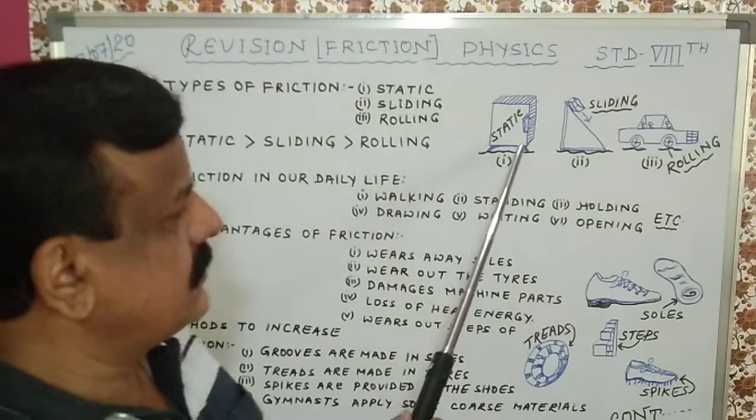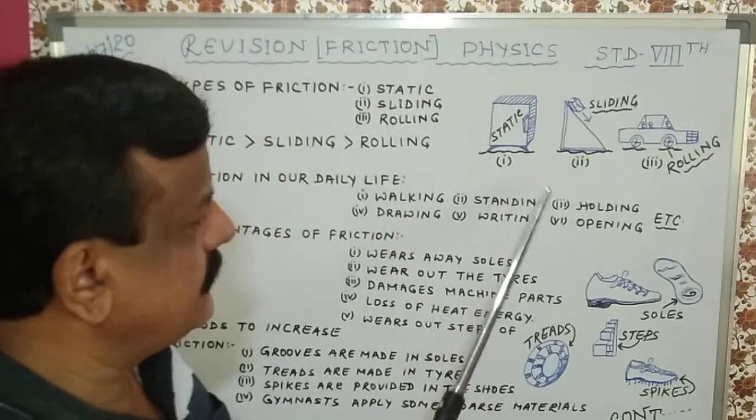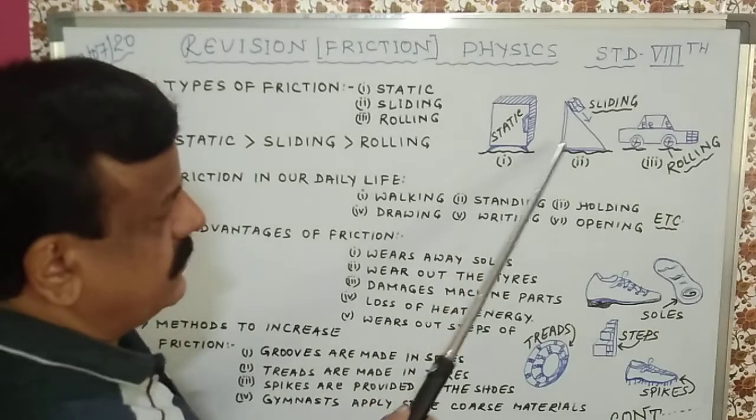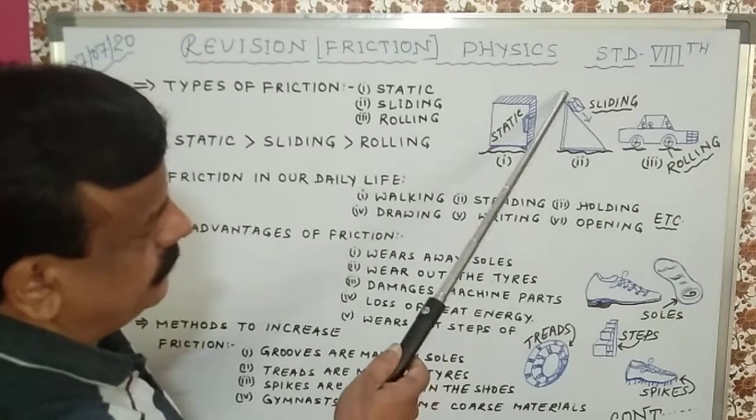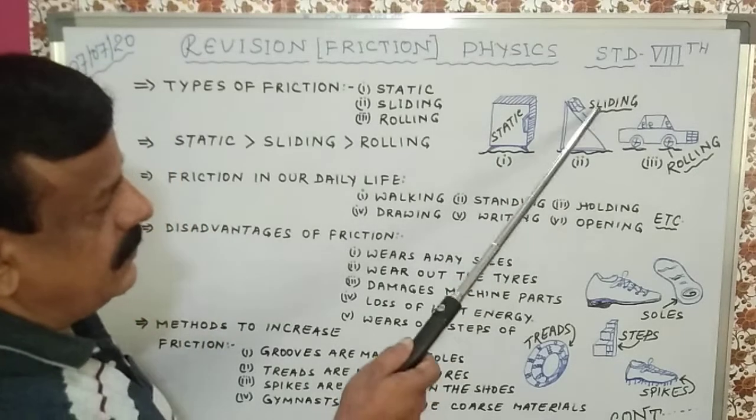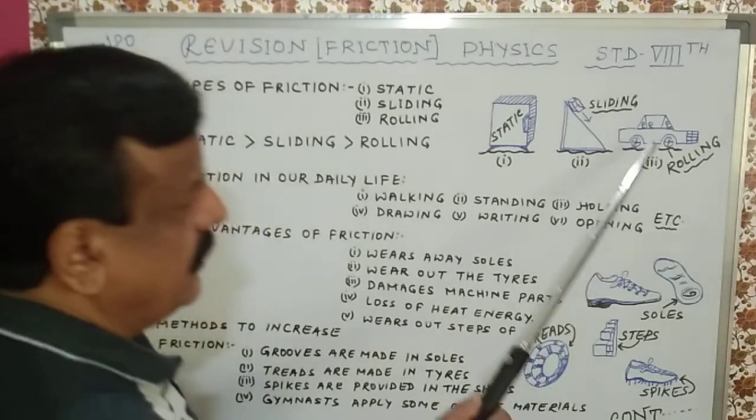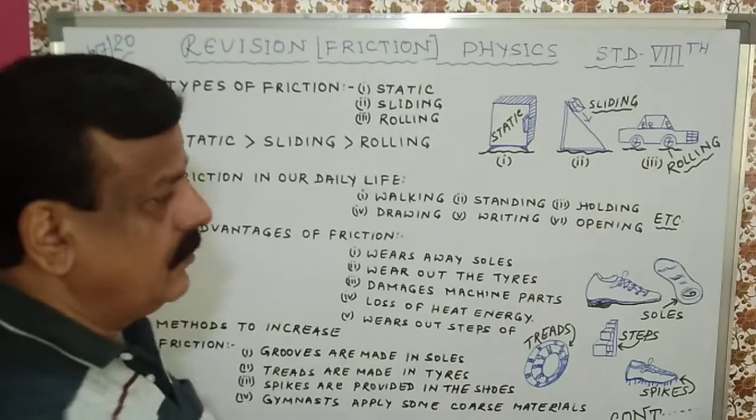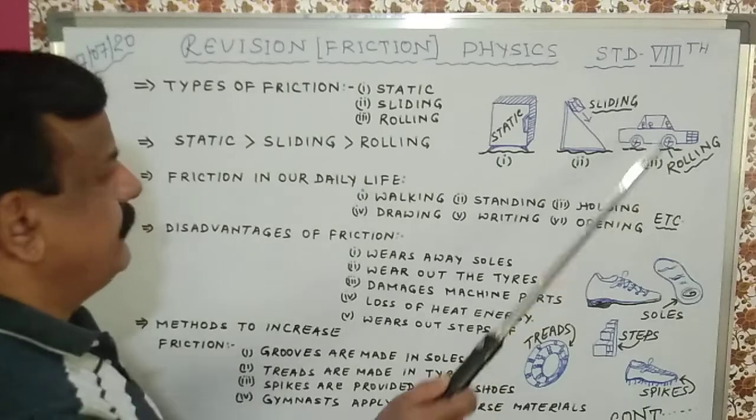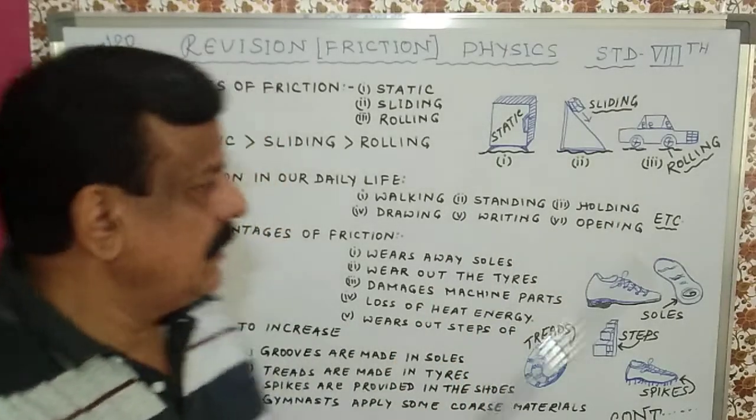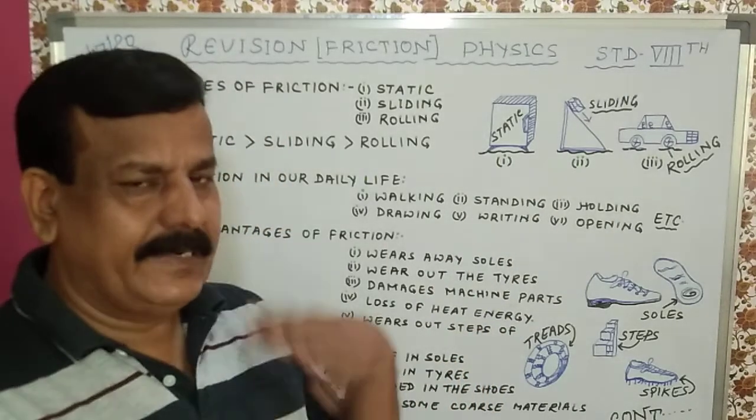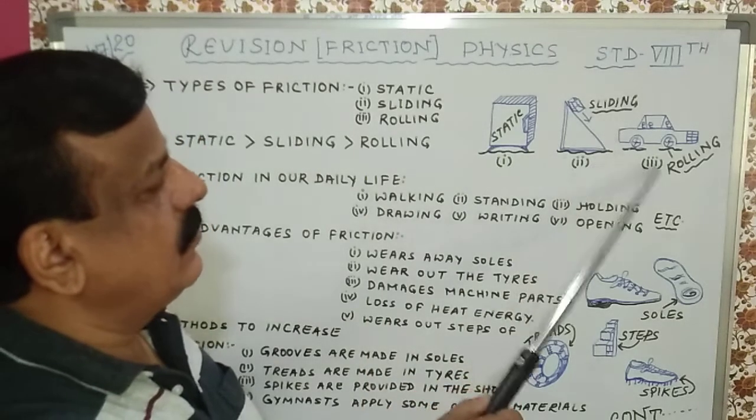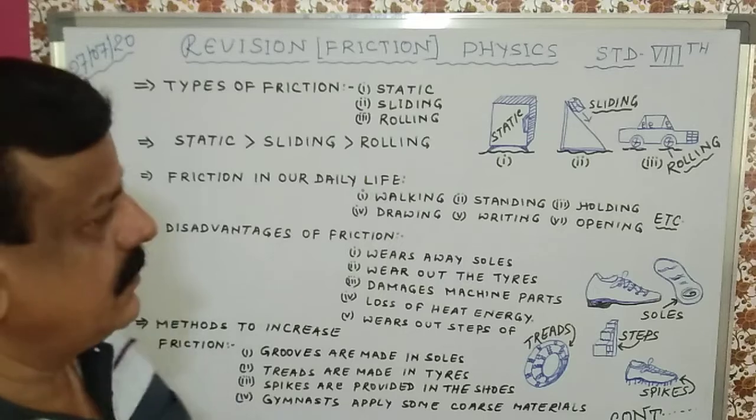In the figure also you can see static friction. If a heavy object is kept stationary, then it has static friction. You can see the object is sliding on an inclined surface, so it has sliding friction. And here you can see this car is moving on wheels, so an object moving on wheels has rolling friction. If you compare all these three frictions, static friction is the greatest of the three. Sliding friction is less than static, and rolling is the least, less than sliding.